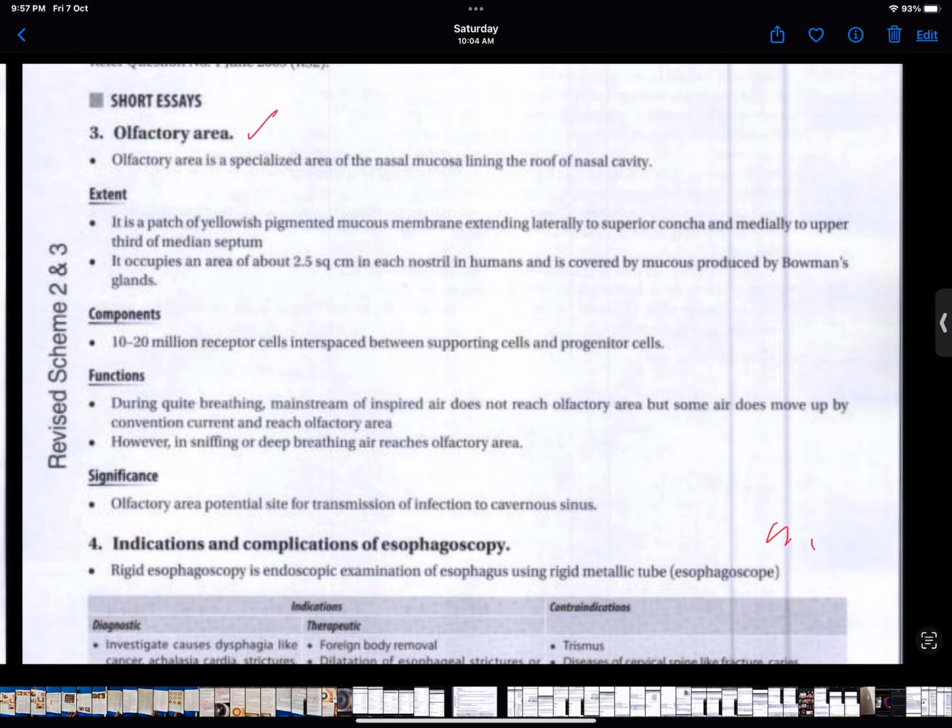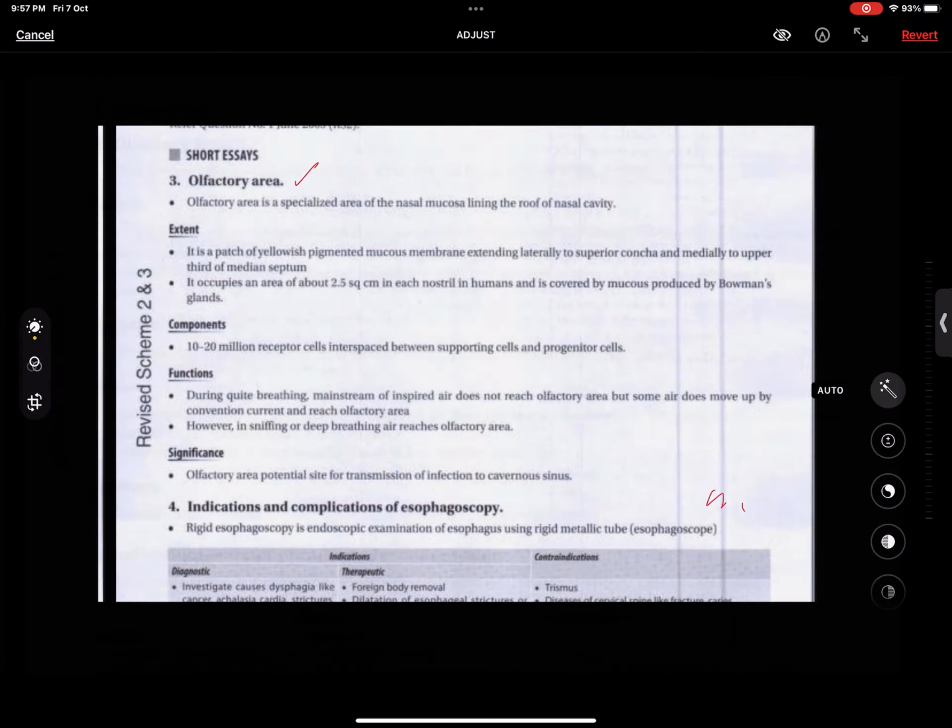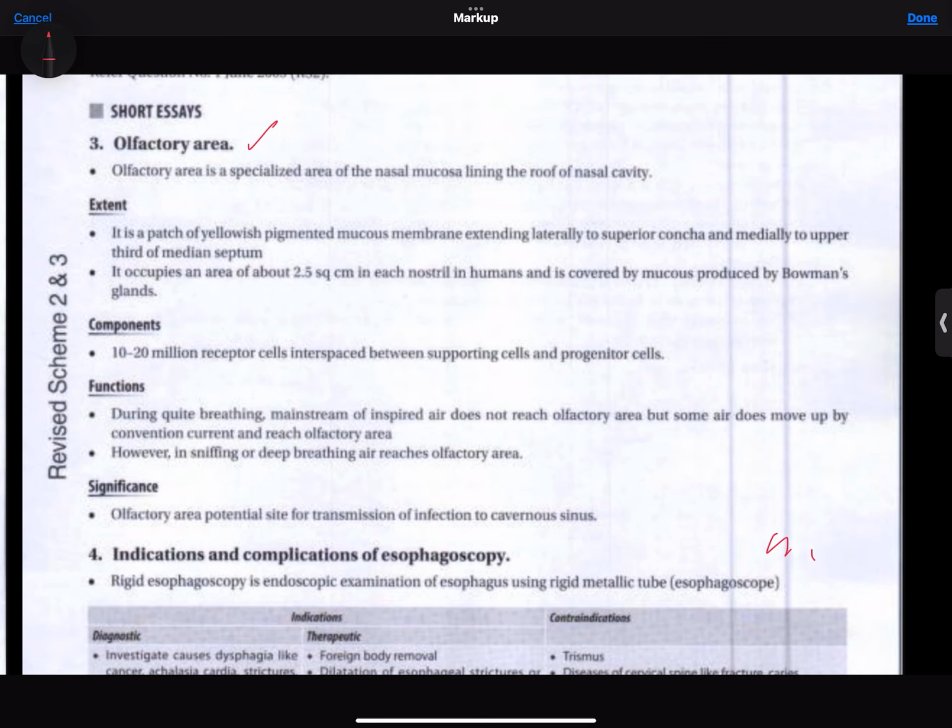3. Olfactory area. Olfactory area is a specialized area of the nasal mucosa lining the roof of nasal cavity. Extent. It is a patch of yellowish pigmented mucous membrane extending laterally to superior concha and medially to upper third of median septum. It occupies an area of about 2.5 sq cm in each nostril in humans and is covered by mucus produced by Bowman's glands.